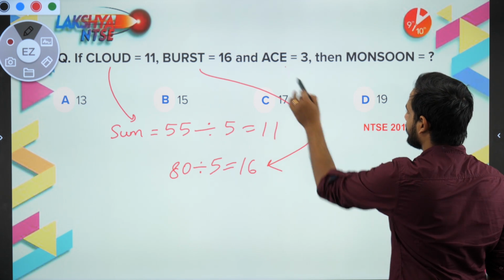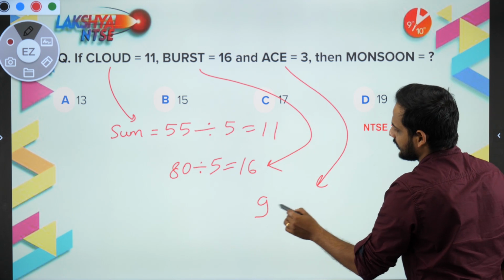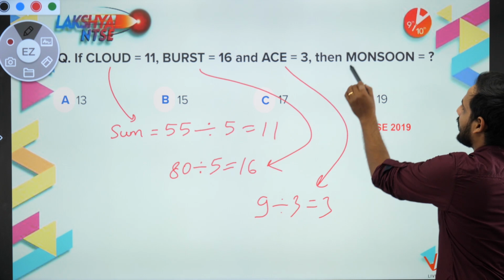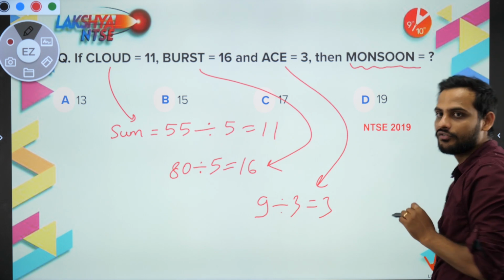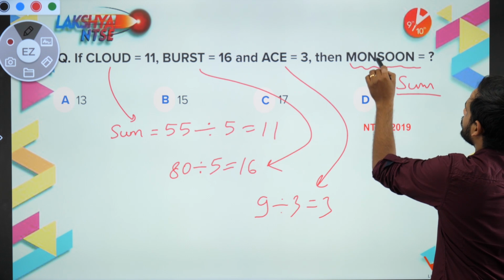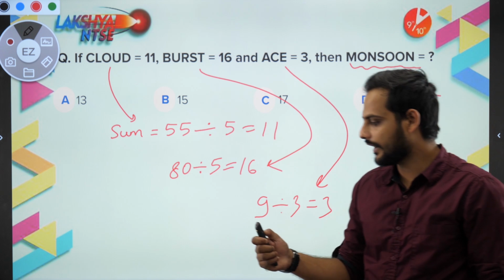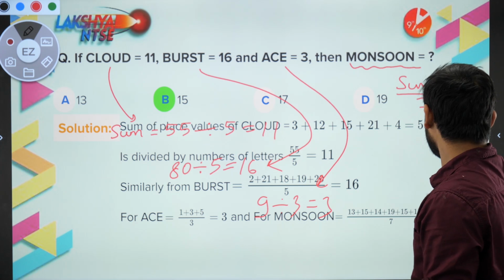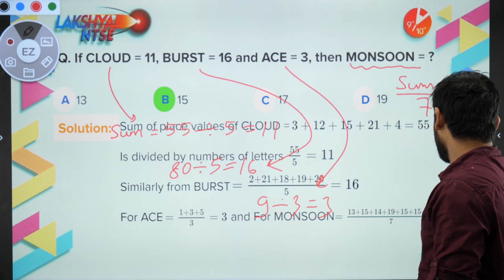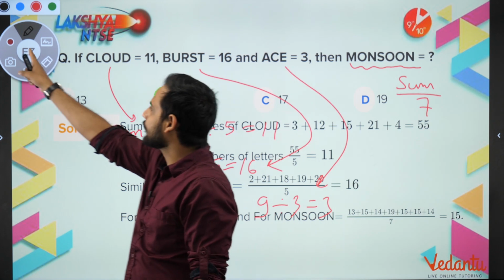Let's see here in ace. In ace, you can see the sum is 9 and the number of letters here is 3. So 9 divided by 3 will be equal to 3. So yes, sir, it is correct. So in this part, write all the numerical values of monsoon and divide the sum by 1, 2, 3, 4, 5, 6, 7. Sum divided by 7. You will be getting your answer and your answer will be equal to 15. Your sum for all the letters of monsoon will be equal to 105 divided by 7. So you'll be getting 15 as the answer. Okay.